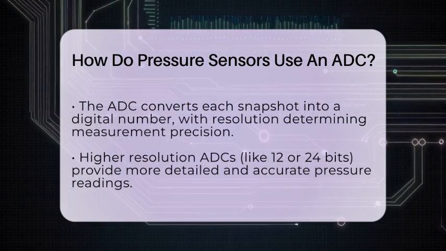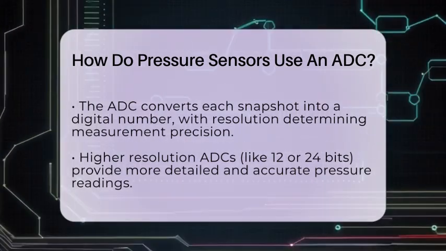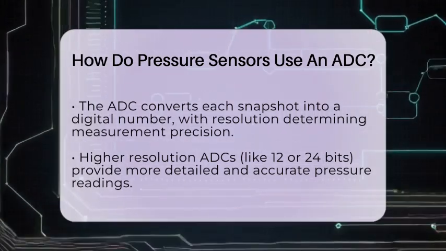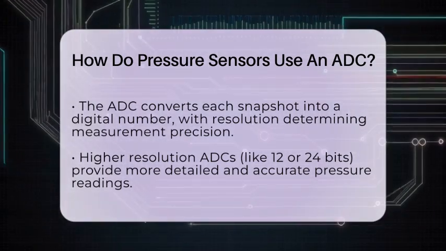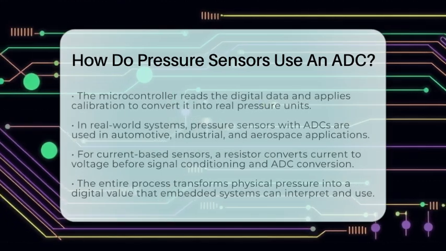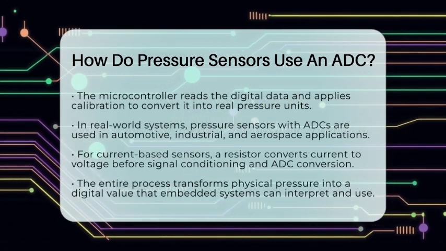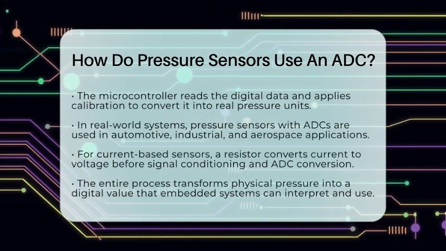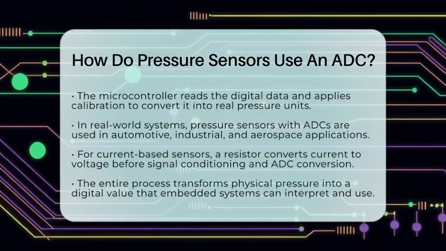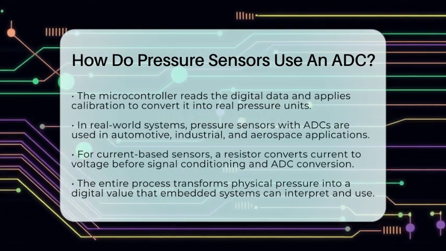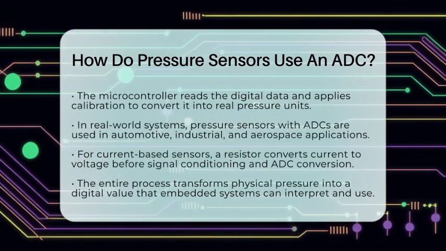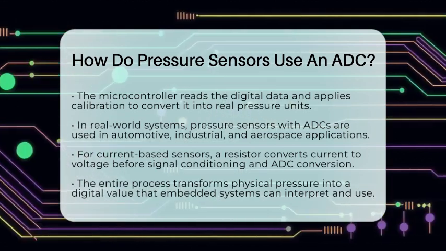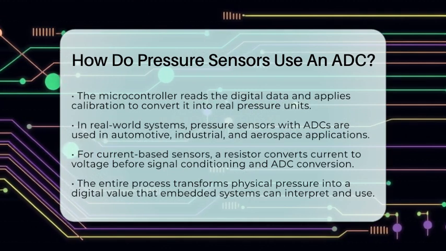In real-world applications, pressure sensors with ADCs are everywhere. They monitor fluid pressure in cars, industrial machines, or aircraft systems. For instance, a sensor might output a current signal from 4 to 20 milliamps. An ADC can't read current directly, so a resistor converts that current into a voltage. The voltage then passes through the signal conditioning circuit, gets sampled by the ADC, and finally, the microcontroller calculates the actual pressure from the digital data.